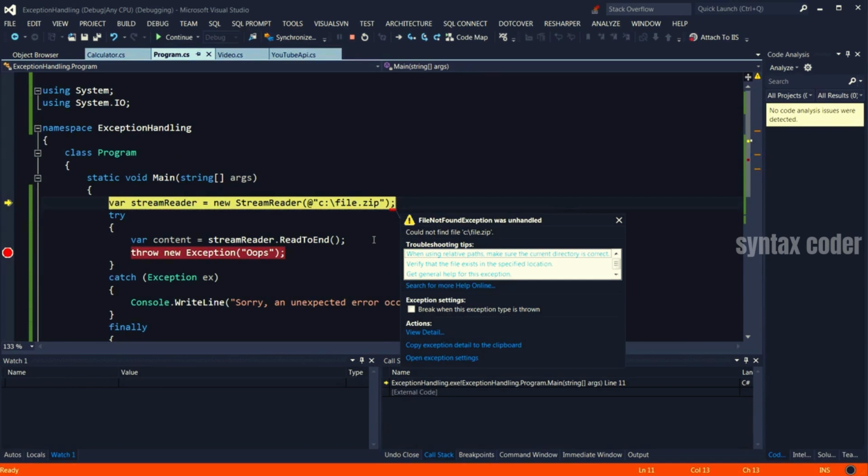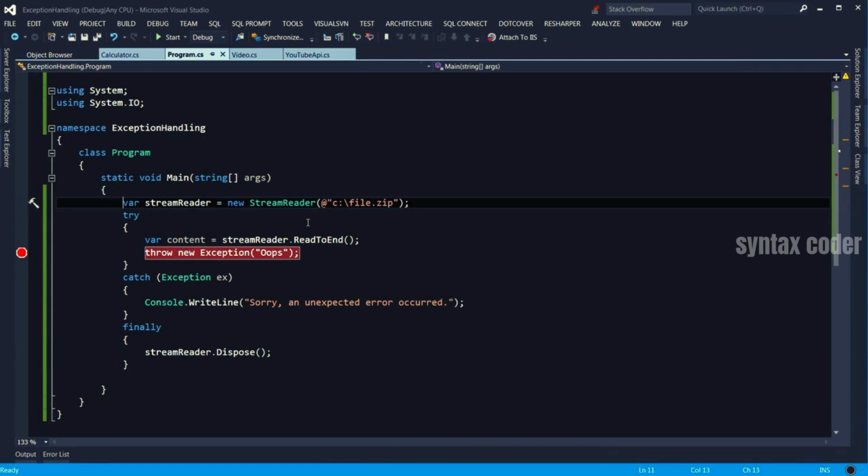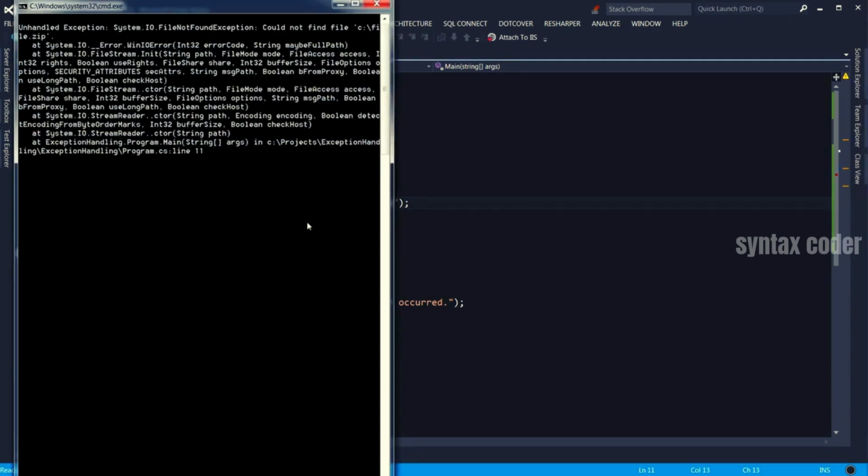Well, interesting scenario. In fact, we got an exception right at the beginning here. This file actually did not exist on my local C drive. So in this case, note that we didn't actually write a proper exception handling code. So let's stop the debugger. This means if I run this application, it's going to blow up.